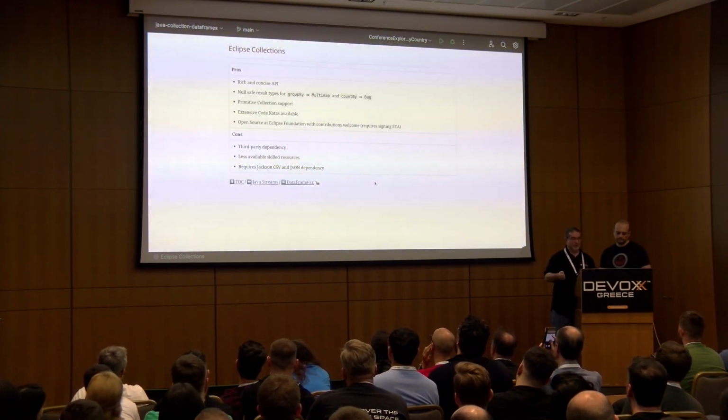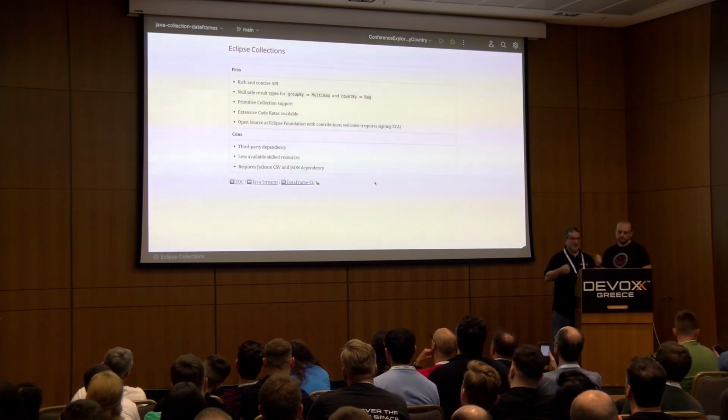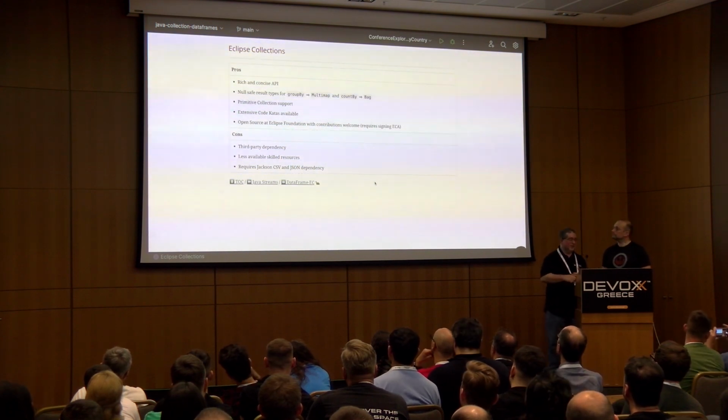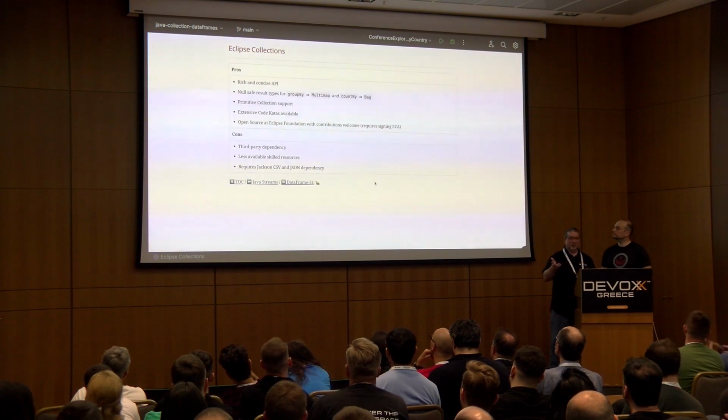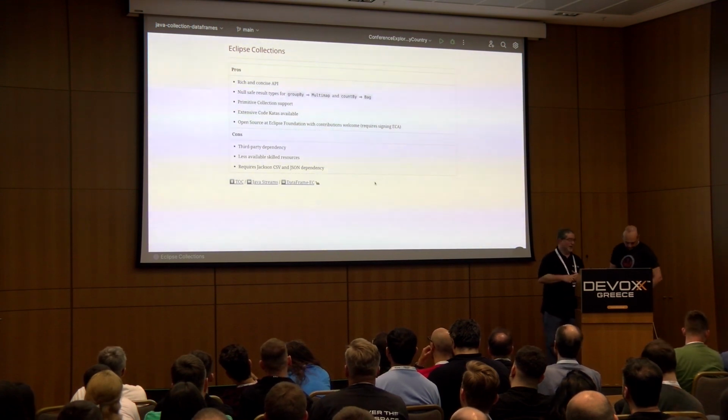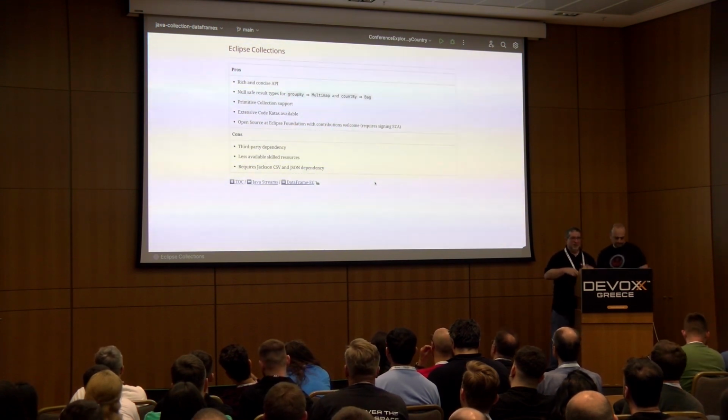It's got a lot of methods. It's got a lot of extra types. It does have types that then give you better null behavior. It has the primitive collection support. You saw the one primitive map that we were able to use here.